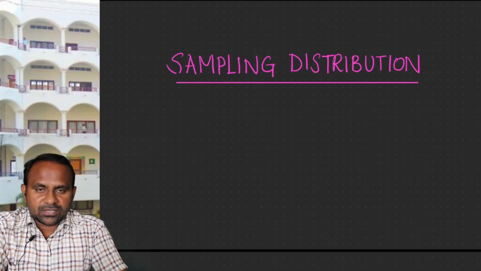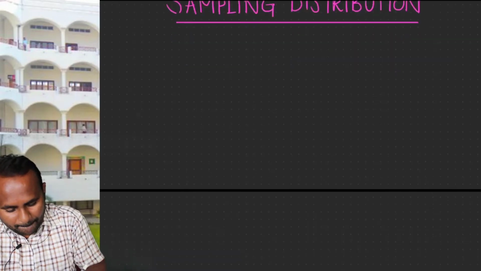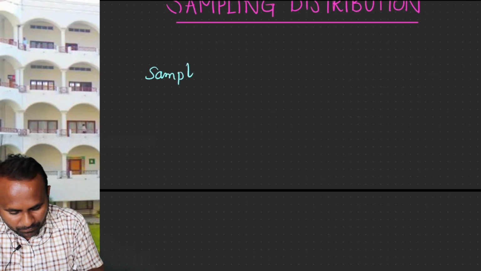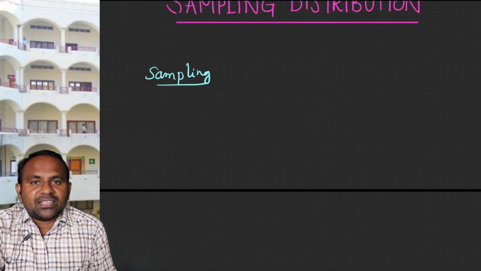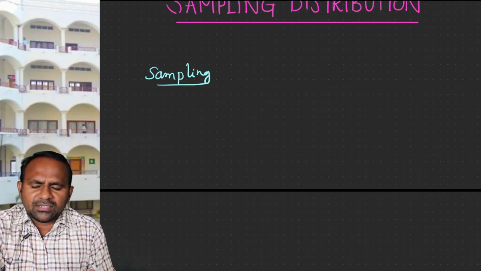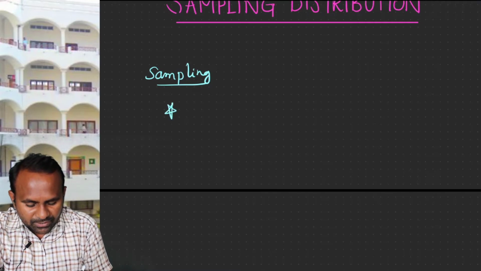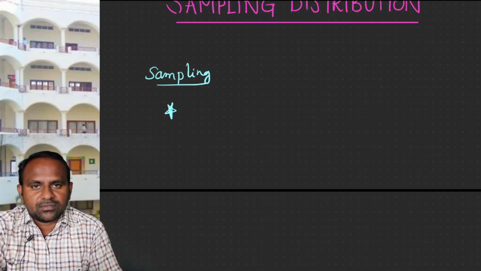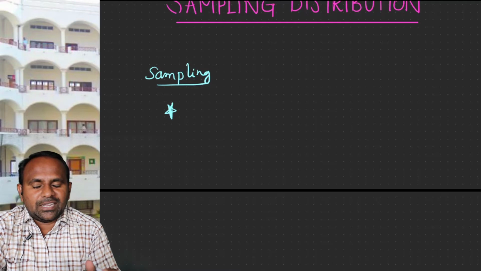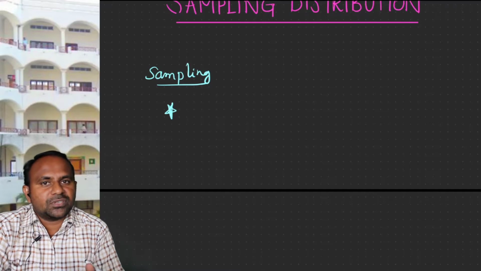So firstly, let us see what sampling is. Sampling is a technique which we use very frequently in our day-to-day life. A few examples I want to give you. Suppose we want to check insulin levels of a human body to find whether he is diabetic or not. I want to find out the insulin levels of a particular human body. That is what my motto is.